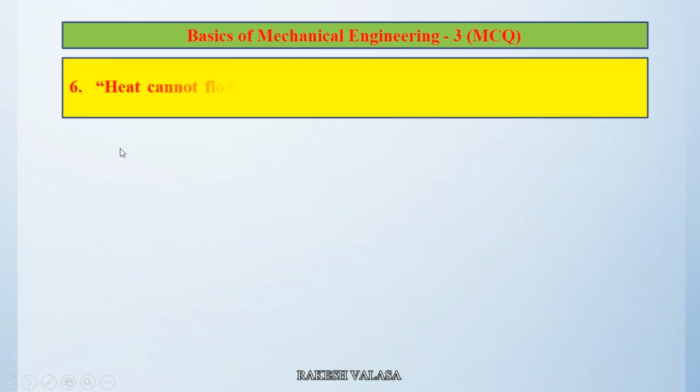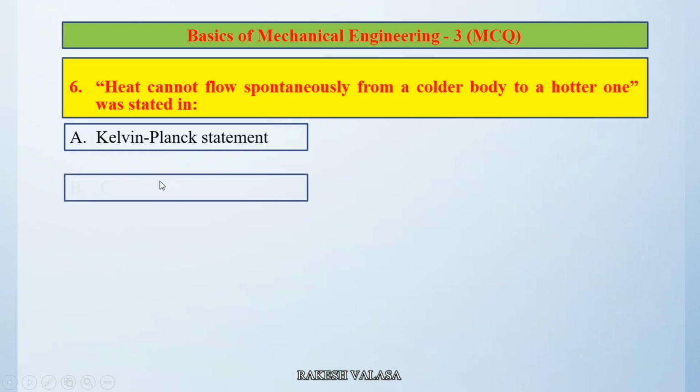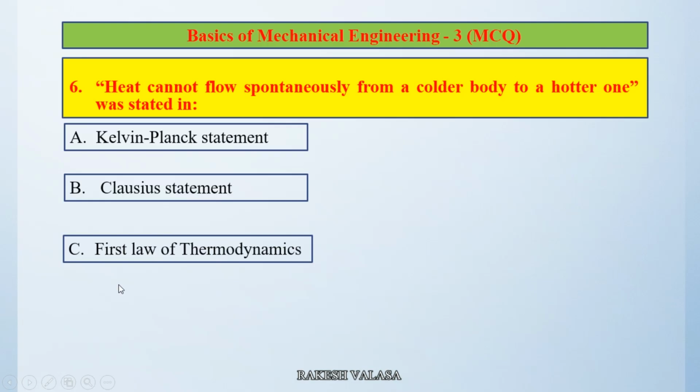Question number 6. Heat cannot flow spontaneously from a colder body to a hotter one was stated in option A, Kelvin Planck statement, option B, Clausius statement, option C, first law of thermodynamics, option D, none of these.